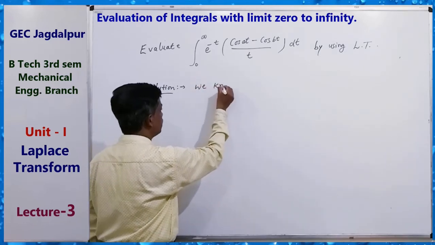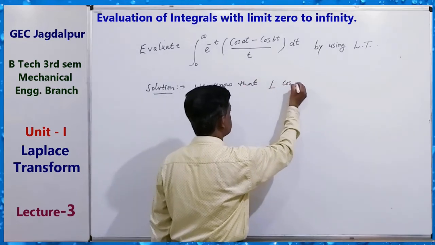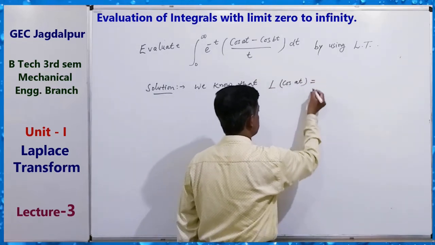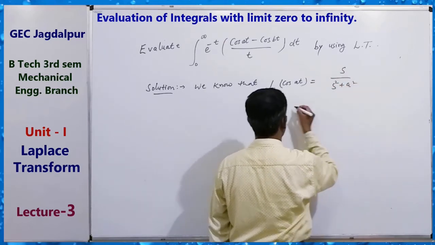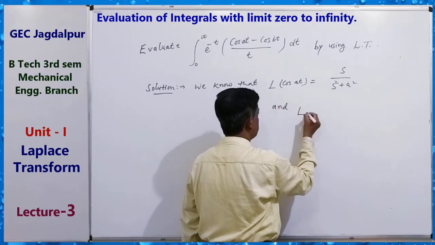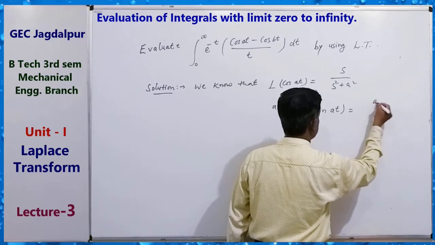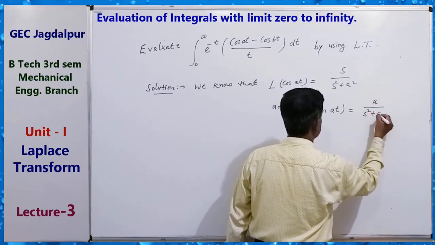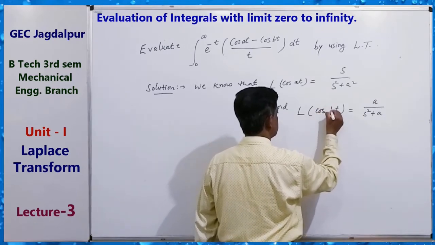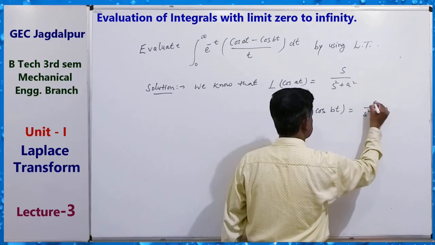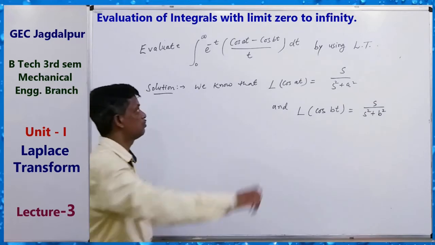We know that the Laplace transform of cos at is s upon s square plus a square, and the Laplace transform of sin at equals a upon s square plus a square. Similarly, the Laplace transform of cos bt is s upon s square plus b square.